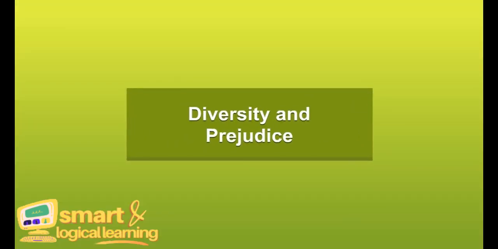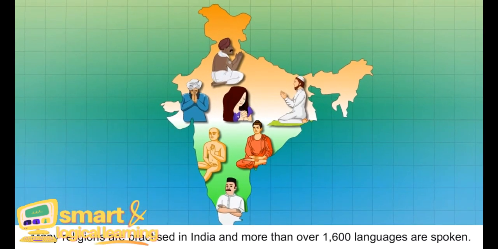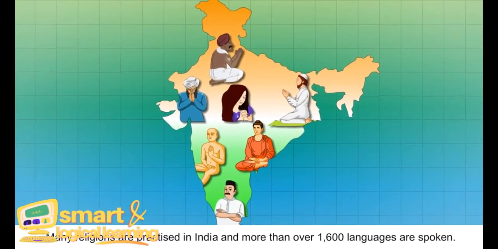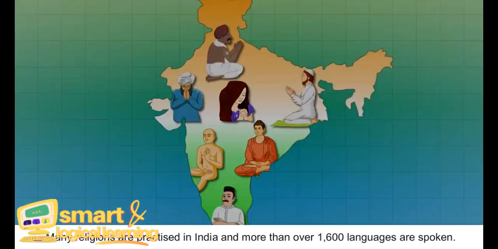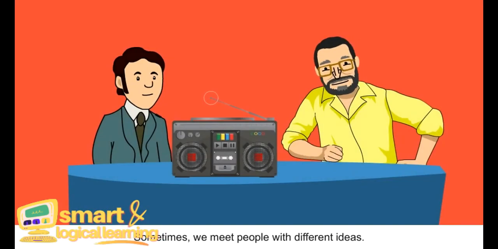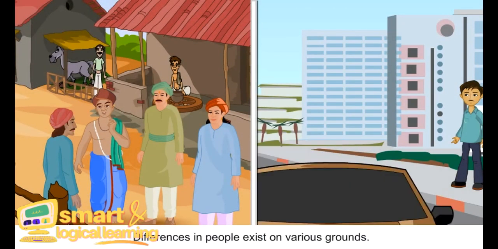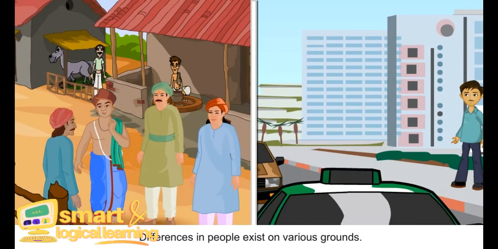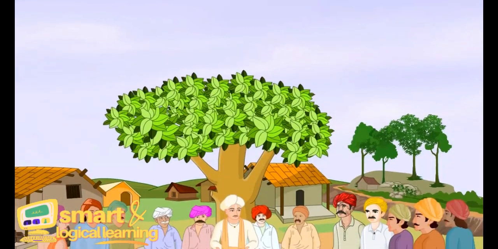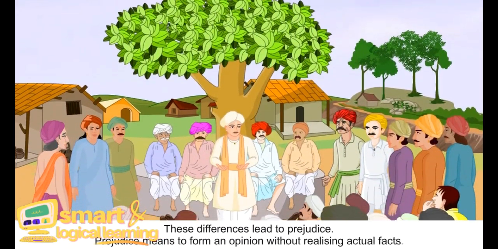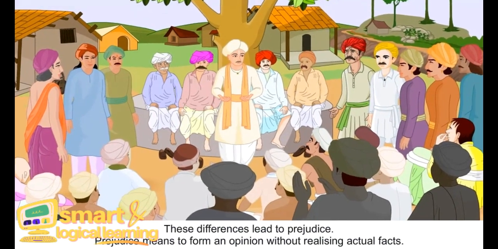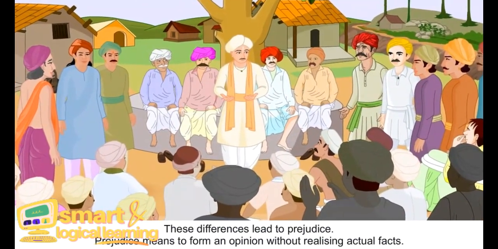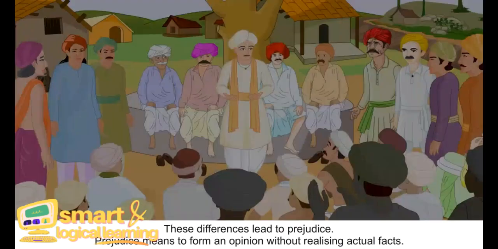Diversity and prejudice. Many religions are practiced in India and more than 1600 languages are spoken. Sometimes we meet people with different ideas. Differences in people exist on various grounds. These differences lead to prejudice. Prejudice means to form an opinion without realizing actual facts.